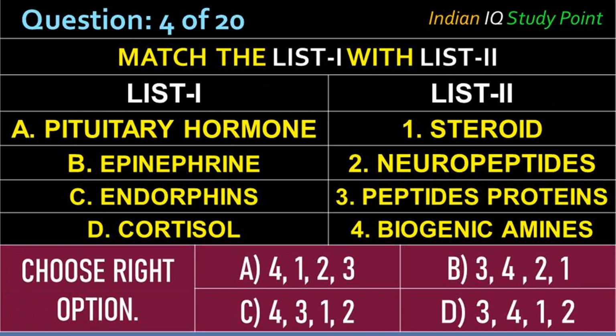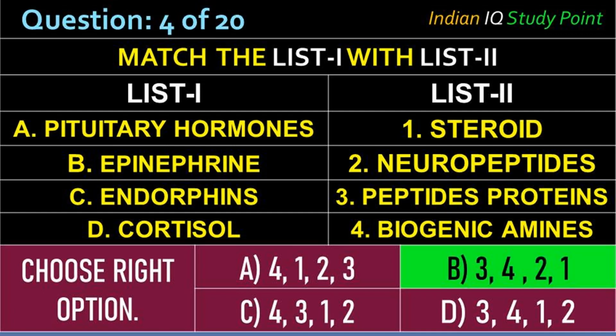Coming to the next question, match the following. Match list 1 with list 2. In list 1, we are giving pituitary hormones, epinephrine, endorphins, cortisol. In list 2, we are giving steroid, neuropeptides, peptides proteins, biogenic amines. And the correct answer is option B. That means pituitary hormones are peptides proteins, epinephrine is biogenic amines, endorphins are neuropeptides, and cortisol is a steroid hormone.